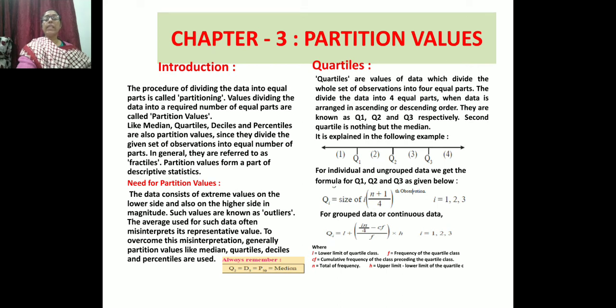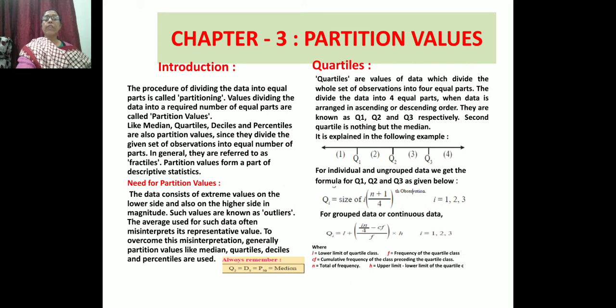Now, like median, quartiles, deciles and percentiles are also partition values. Since they are dividing the given set of observations into equal numbers of parts, in general, they are referred to as fractiles. Partition value forms a part of descriptive statistics. So it describes. Now why we need this partitioning and partition value, that we are going to discuss.